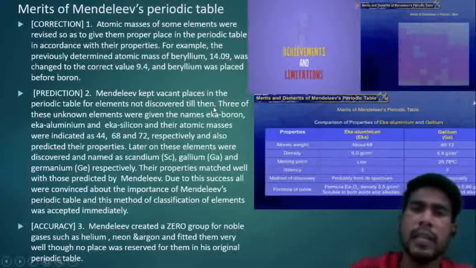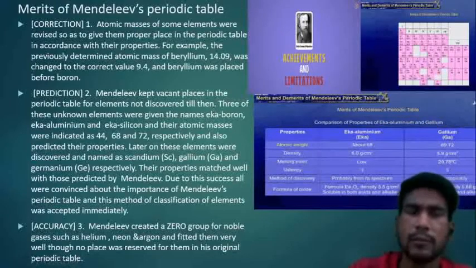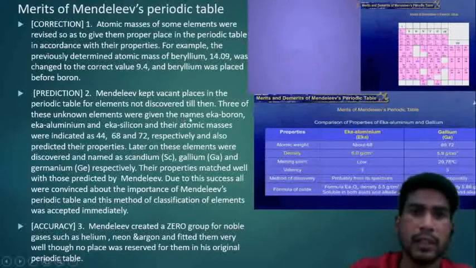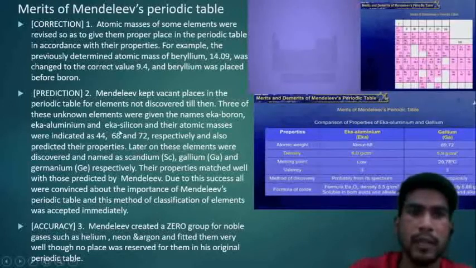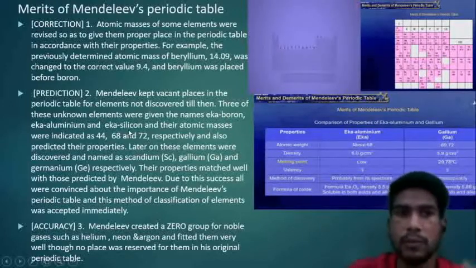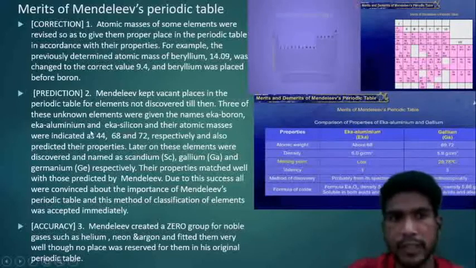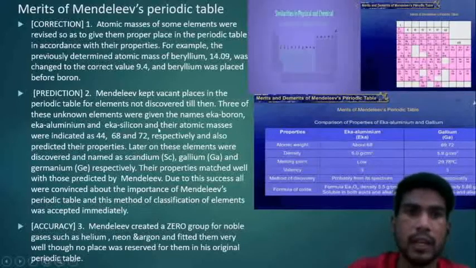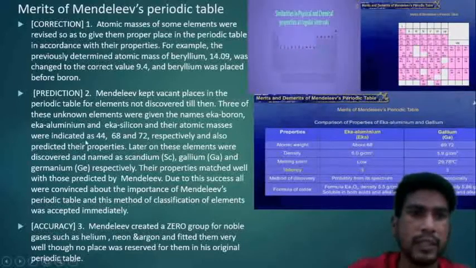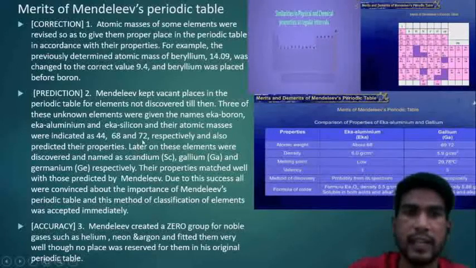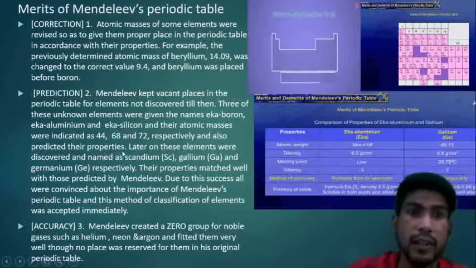So he kept some empty places for the elements that were going to be discovered later. Three of these unknown elements were given the names Eka boron, Eka aluminum, and Eka silicon. So he named those unknown elements Eka boron, Eka aluminum, and Eka silicon, and their atomic masses were indicated as 44, 68, and 72, and he also predicted their properties.